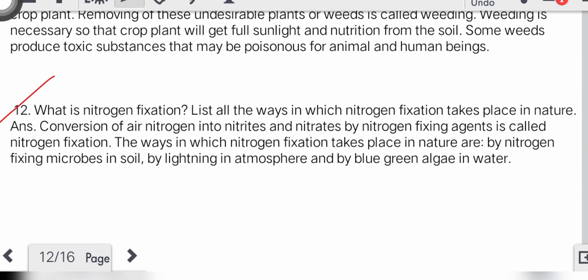12th, what is nitrogen fixation? List all the ways in which nitrogen fixation takes place in nature. Answer: conversion of air nitrogen into nitrates by nitrogen fixing agent is called nitrogen fixation. The ways in which nitrogen fixation takes place in nature are by nitrogen fixing microbes in soil, by lightning in the atmosphere, and by blue-green algae in water.